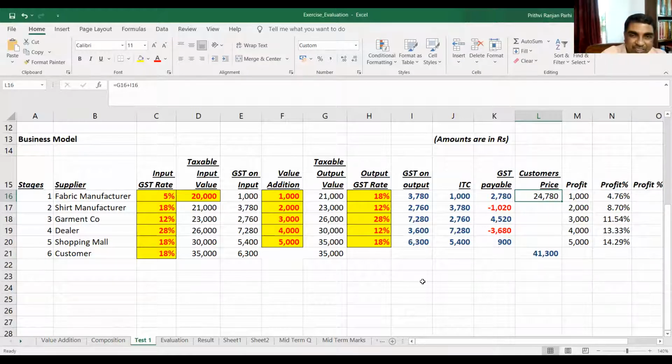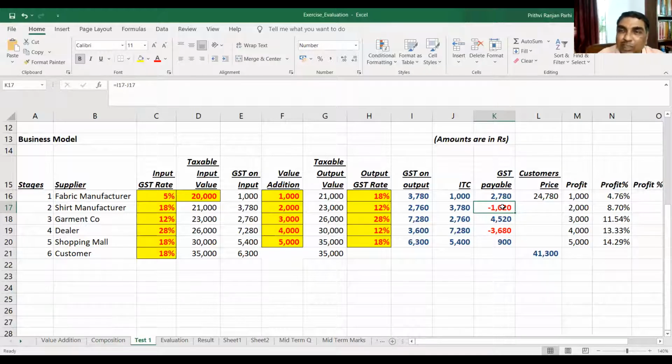Now, if this is the base price, the shirt manufacturer will buy it at 21,000. GST 3,780. Value addition another 2,000. Output value is 23,000. Now the GST rate is different. Here it is becoming 12%. This is the GST value. GST payable, this one. And he is having more ITC, so this much will remain as an asset to be utilized in future.